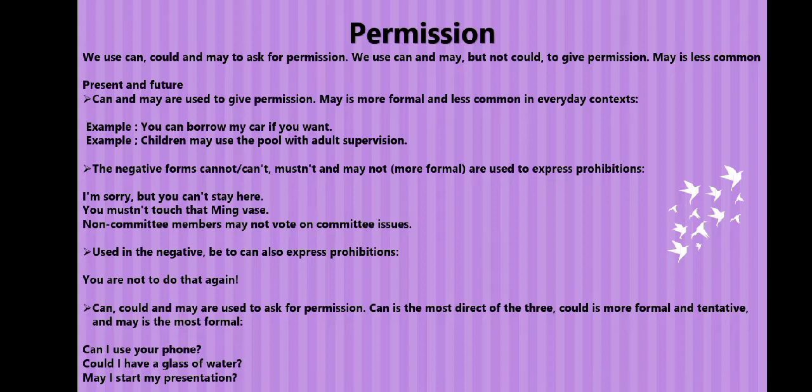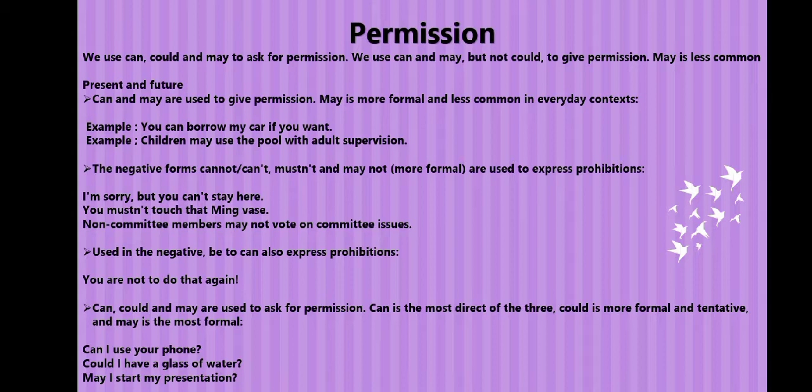Number 2, the negative forms cannot, must not, and might not, more formal, are used to express prohibition. An example, I'm sorry, but you cannot stay here. You must not touch that. Number 3, used in the negative, be to can also express prohibition. An example, you are not to do that again.